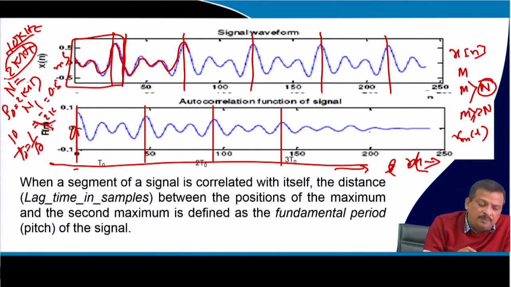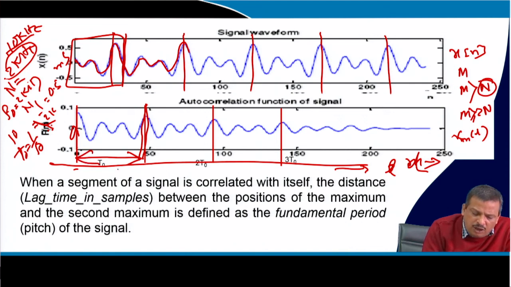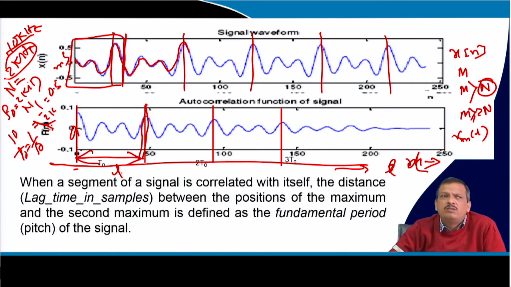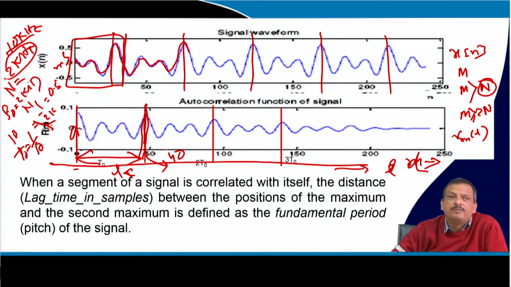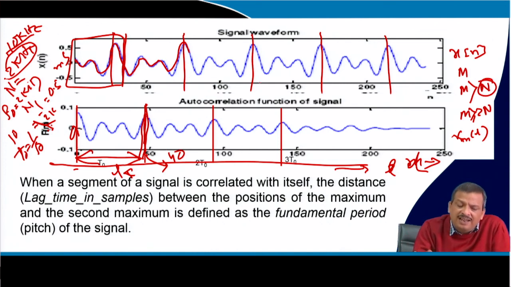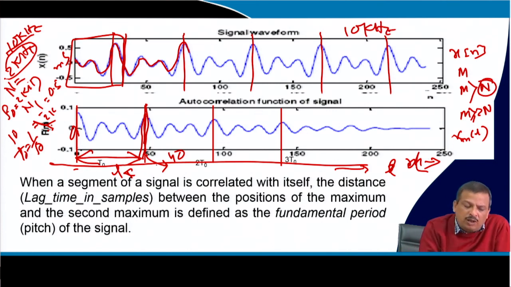Now, I can say the maximum peak, the next peak, can happen at the period. So, I can say this length, this much of L, is the period. So, if I detect this peak and find out the index, let us say the index comes to 40. If this signal is sampled at 10 kilohertz and I get the next peak at 40, what does it mean? This 40 is the periodicity.